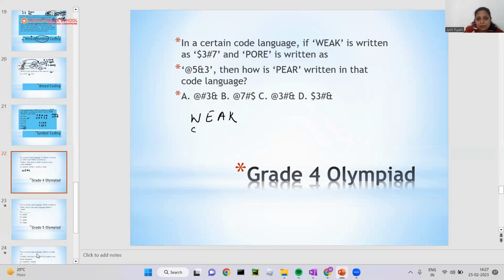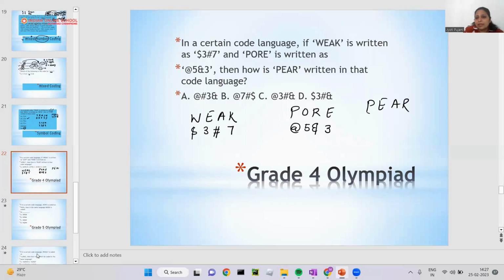It is written as $3#7. And another one is 4. 4 can be written as @5, this and 3. Now, they are asking for PEAR.